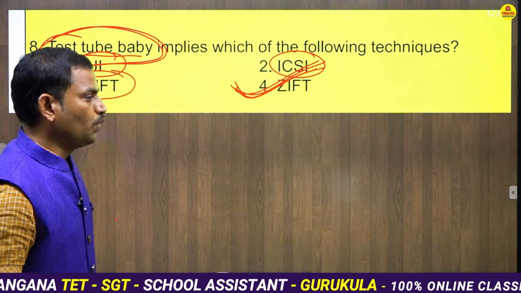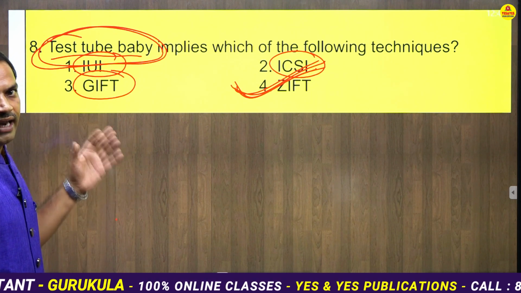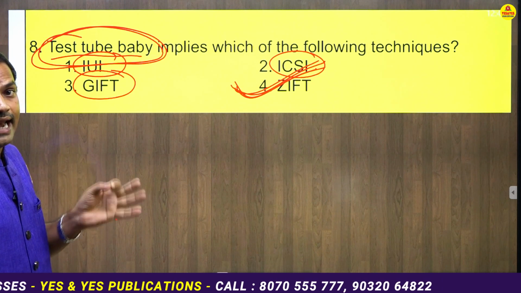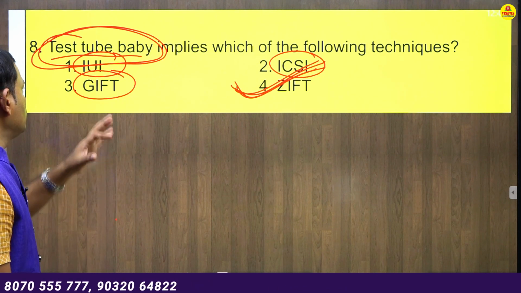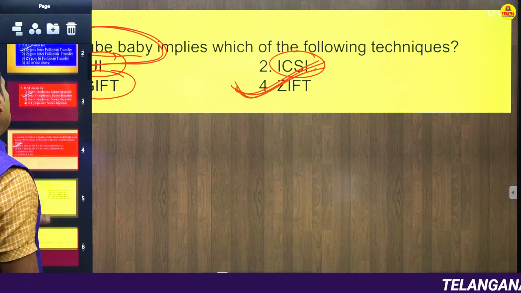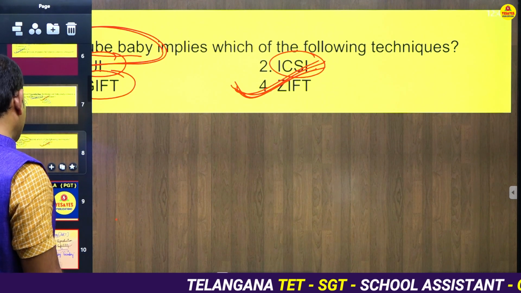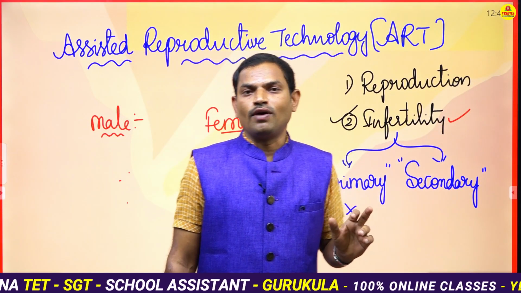Louis Brown, July 25th, 1978. October 3rd, 1978 in India. That also then August 6th, 1986, the first accepted test tube baby in India, okay. So those are the key points that you have to remember in addition to this test tube baby, okay. So this is overall some of the important bits that are related to this assisted reproductive technology.